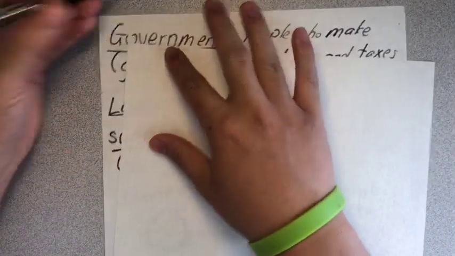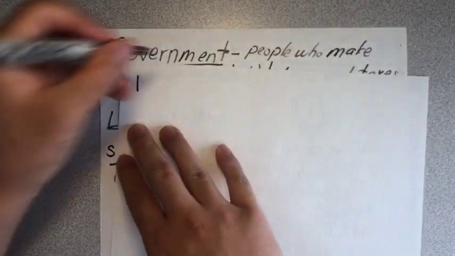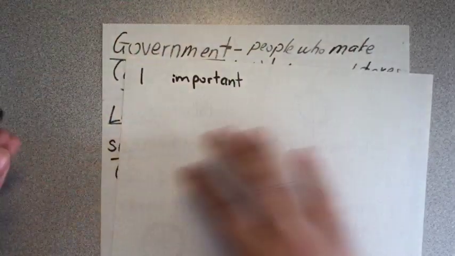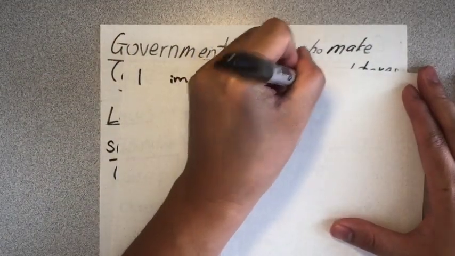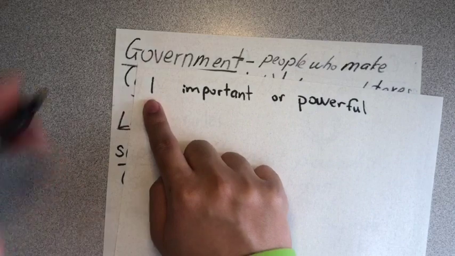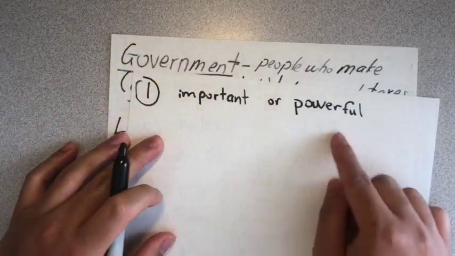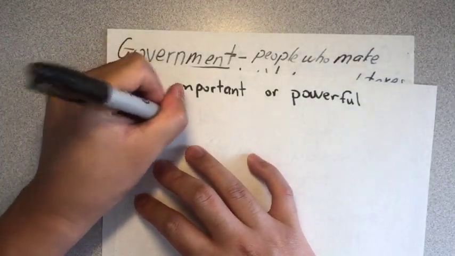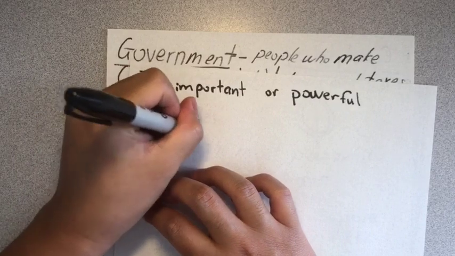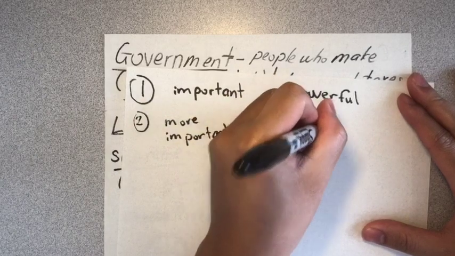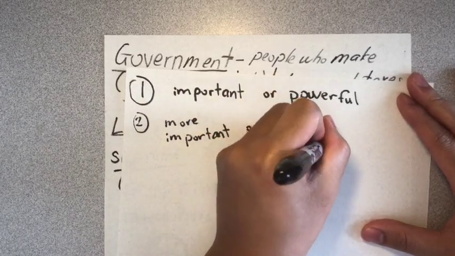So in Unit 7, we learned that if we have one thing, we say important or powerful. If we only have one thing, we say it's important or powerful. But if we compare two things, we say more important or more powerful.